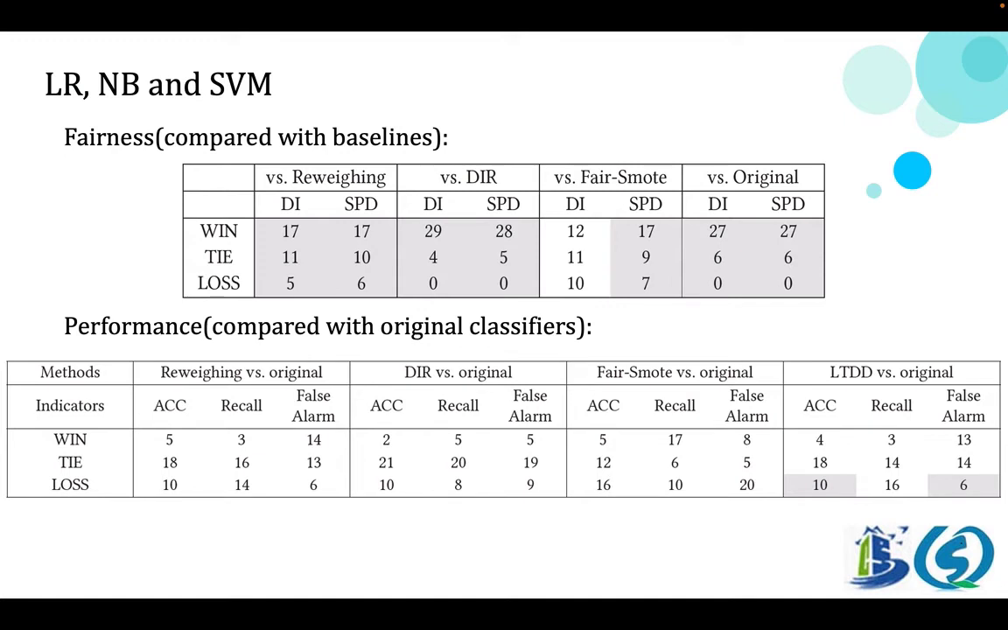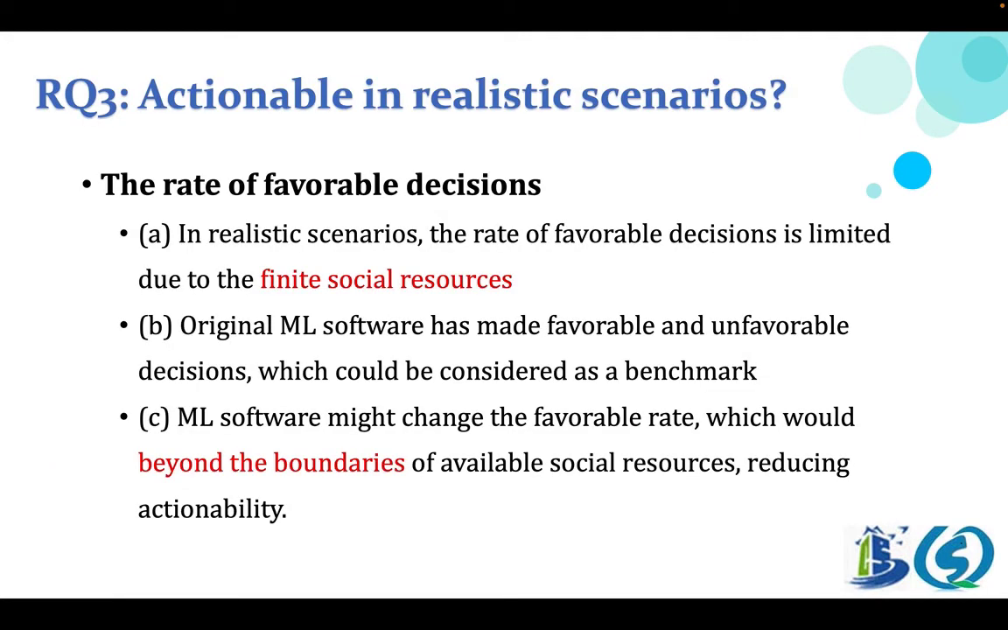With 3 different classifiers, our method still defeats baselines in most cases under fairness indicators and has the least loss under accuracy and false alarm. In research question 3, we introduce a new indicator, the rate of favorable decisions.